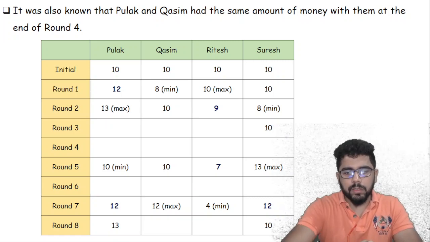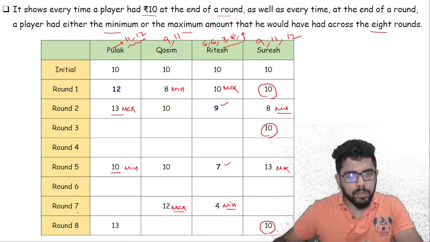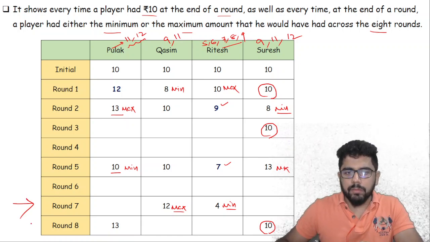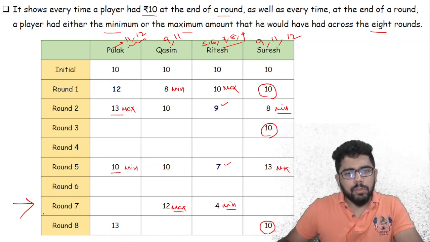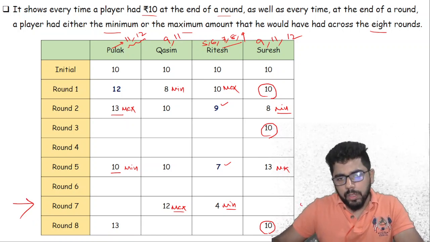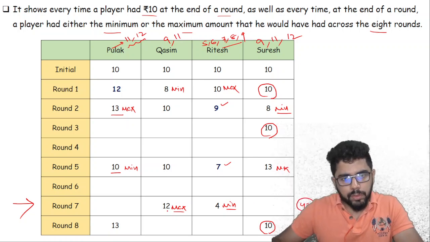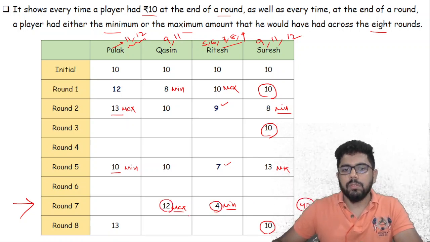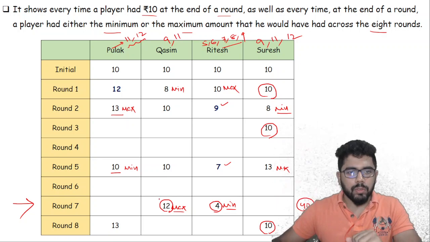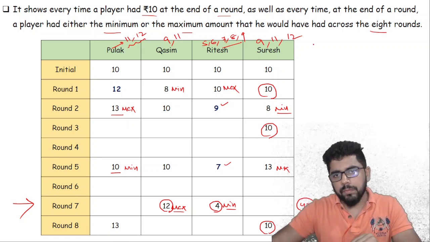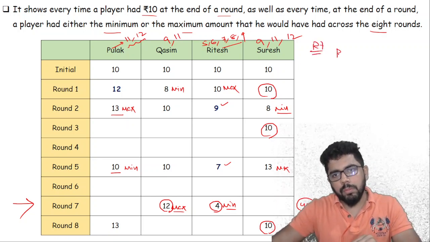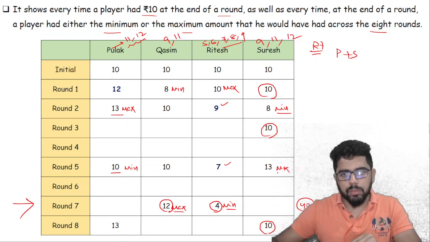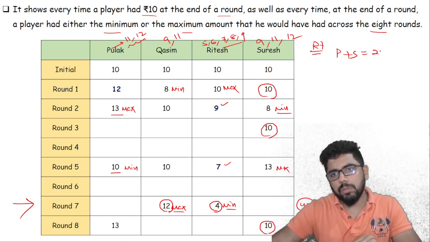Now think about this. One more thing also we can calculate. Look at round 7. Okay, in round 7 the total should be 40. Already we have 12 plus 4, it is 16. So that means for round 7, Pulak plus Suresh, we don't know their scores, but Pulak plus Suresh score should be 24.